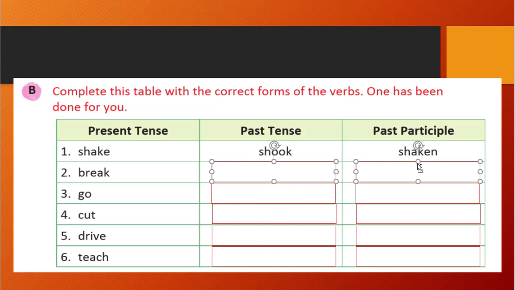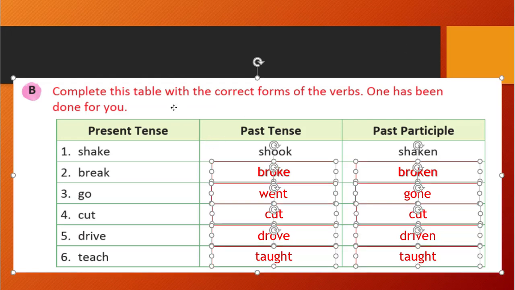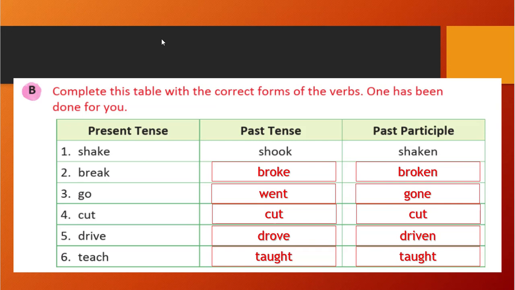Right? See, if you remember those, you can easily give the answer. This is not at all difficult. Go will become went and gone. Cut will remain the same, because all forms are the same. Drive will become drove and driven. Teach will become taught and taught, both the same. You see, if you remember, you can easily give the answer. It is not at all difficult. This is a very simple exercise. If you remember all the words, you can easily give this answer.